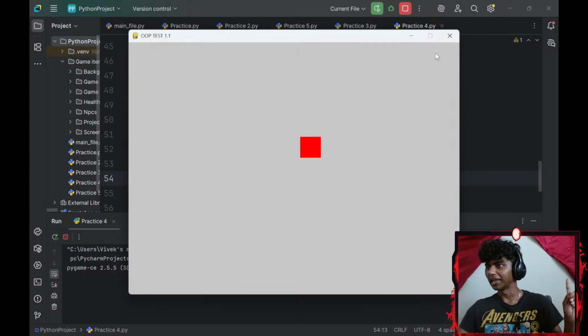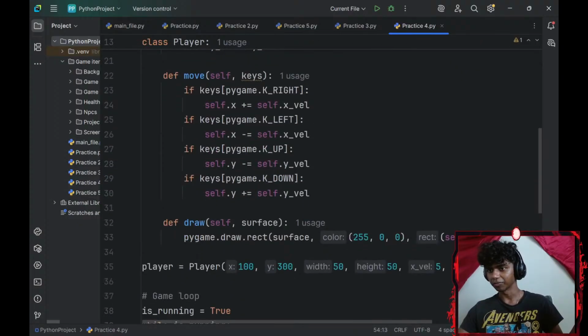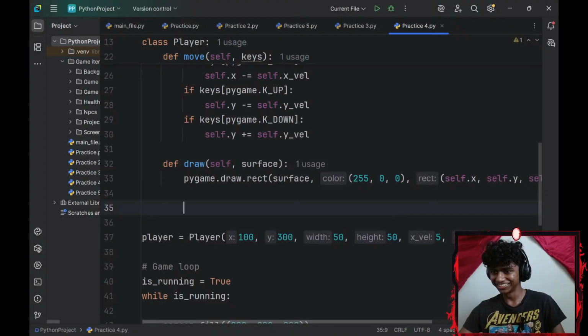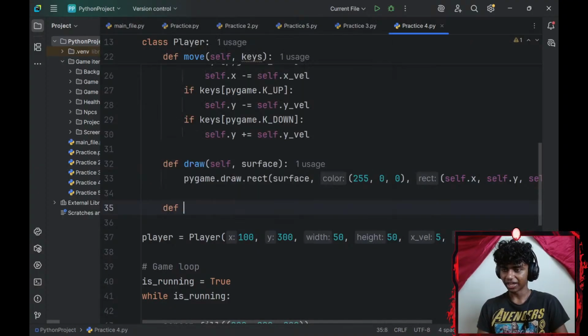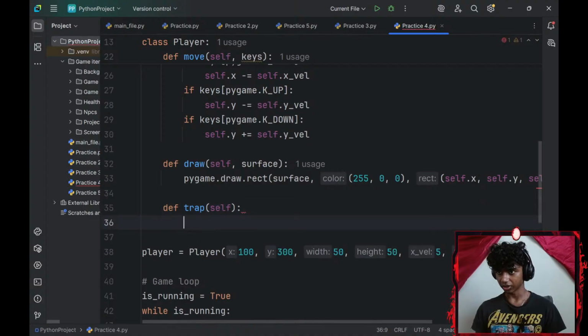Now here's the thing. Let's see if I could actually trap the player inside the surface without Sutsei's help. Might be a challenge, guys. If you guys know me, I ask Sutsei for almost everything. Okay, so let me go ahead and define a variable called trap. What I'll do, I need to trap my player in the screen. So I check if my player's x-axis is greater than or equal to, honestly, okay, it's hard to explain, but let me just go with the function real quick.